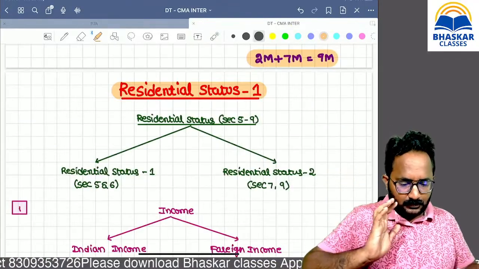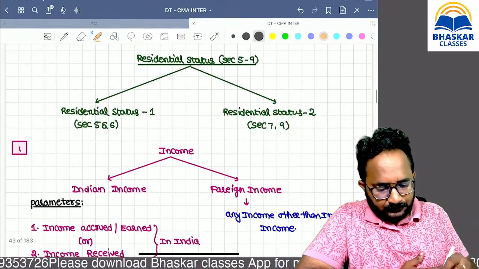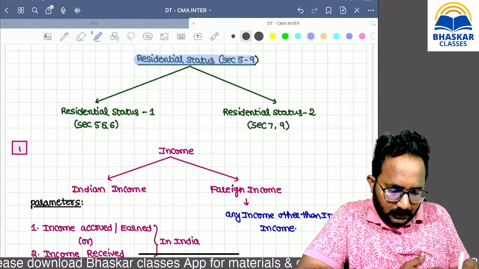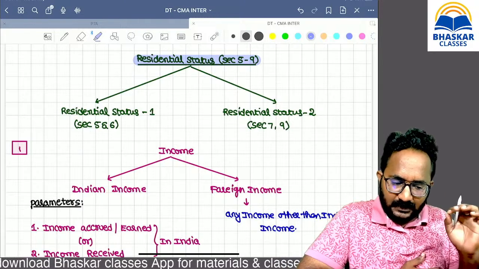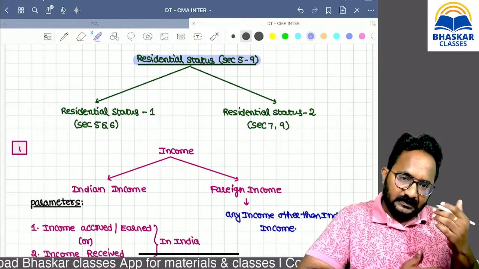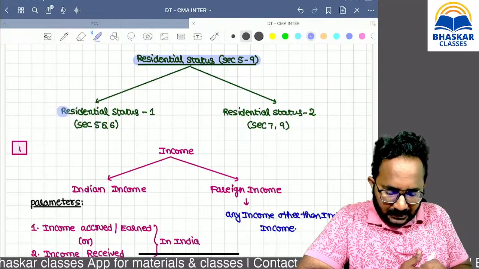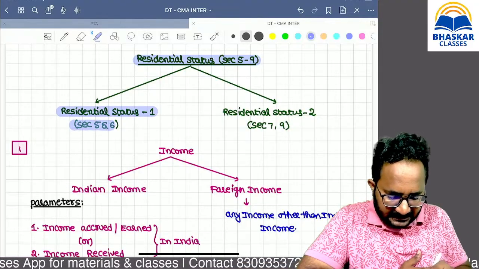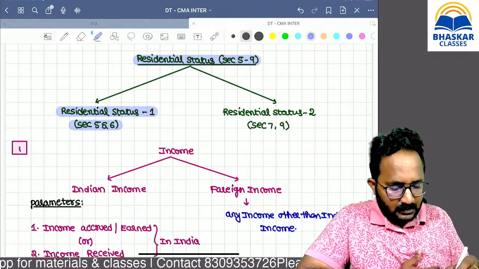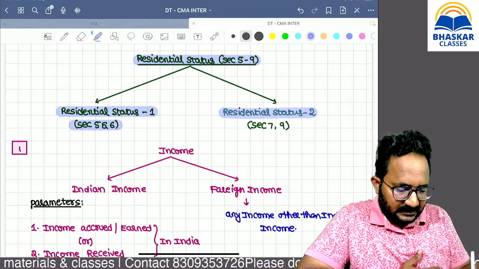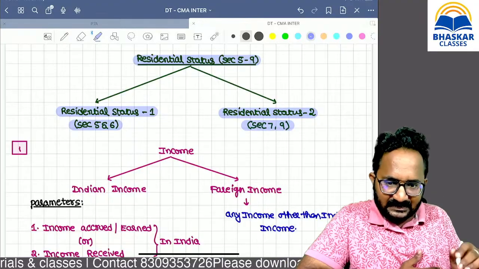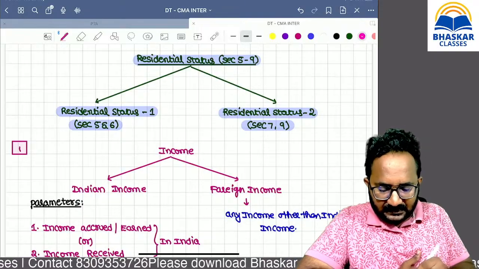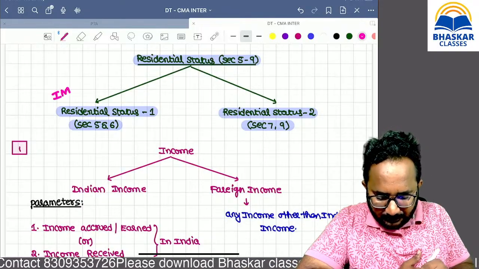Now, generally, residential status is covered from section 5 to section 9 in our study material also. But first we are classifying residential status 1, where we discuss section 5 and section 6. Next we have residential status 2, that is section 7 and section 9. But based on past examination trends, always this first part only is very important.